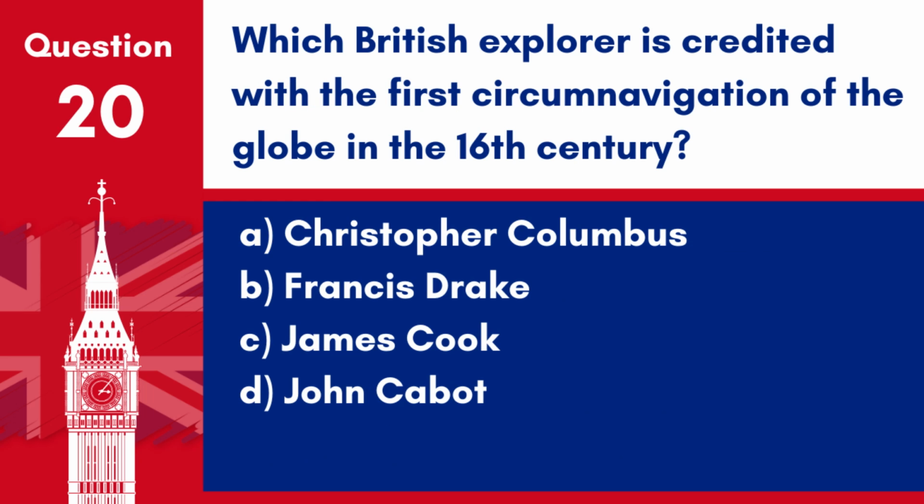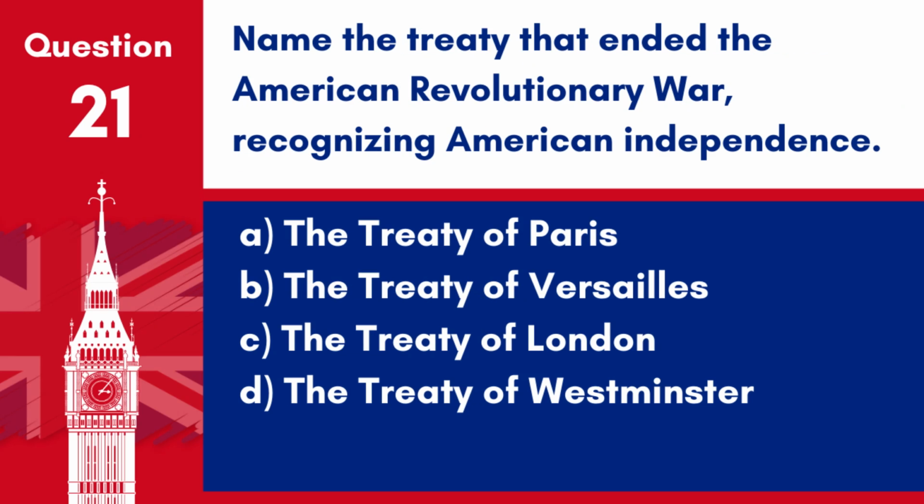Question 20. Which British explorer is credited with the first circumnavigation of the globe in the 16th century? A. Christopher Columbus. B. Francis Drake. C. James Cook. D. John Cabot. Answer B. Francis Drake. Sir Francis Drake is credited with the first circumnavigation of the globe by an Englishman in the 16th century.